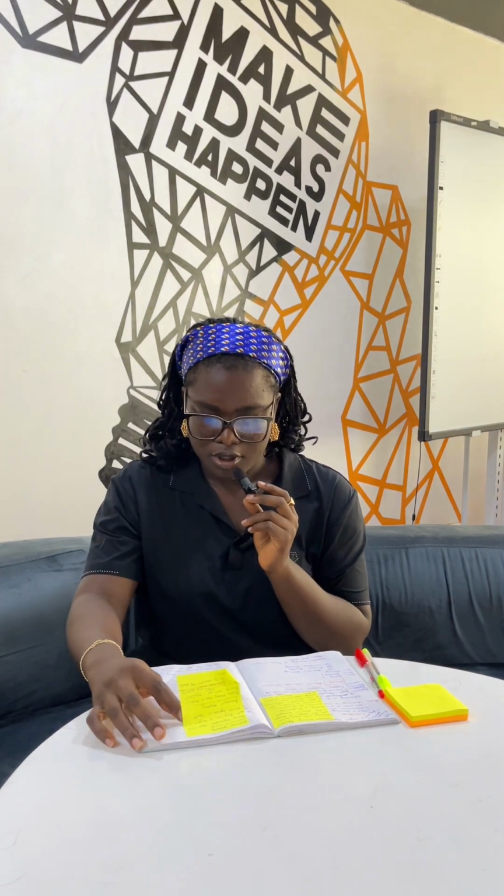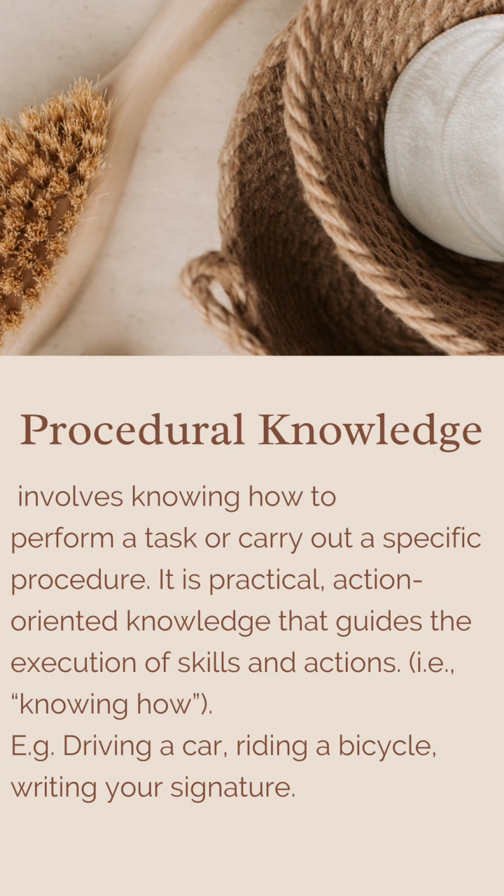Okay. So to define it, we say that procedural knowledge involves knowing how to perform tasks or carry out a procedure. It is a practical, action-oriented knowledge that guides the execution of skills or actions. That is knowing how, e.g., driving a car, riding a bicycle, writing your signature. So let us just repeat it again. It is a practical, action-oriented knowledge that guides the execution of skills and actions. Knowing how to. That's what procedural knowledge is all about.